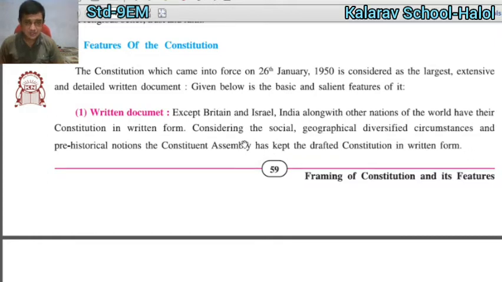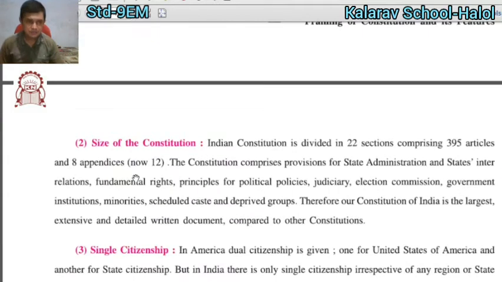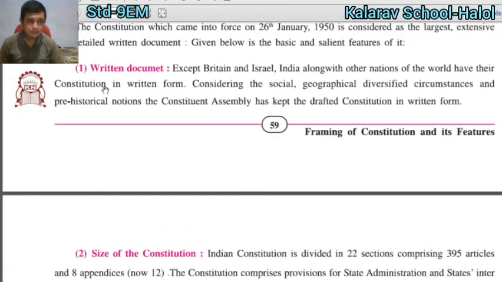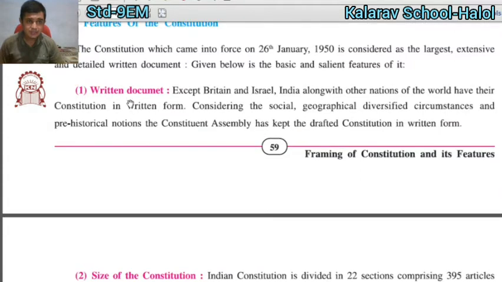Everything was drafted into the constitution in written form. So the first feature of the constitution is that it is a written document.